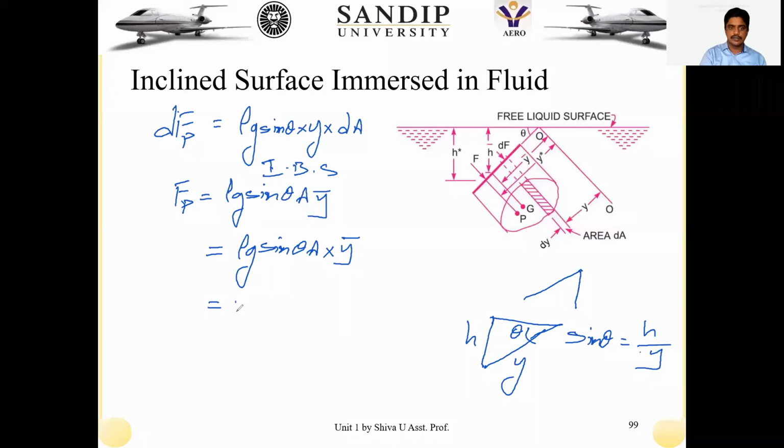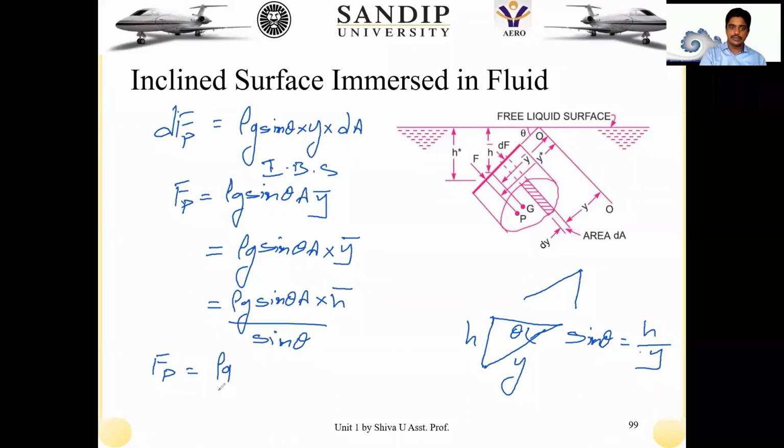Considering that angle, I can write it as rho g sine theta into a into h bar by sine theta. So my resultant equation of FP will become rho g h bar a. So that is the total pressure force acting on this fluid element. So here what I have to write is sine theta is equal to